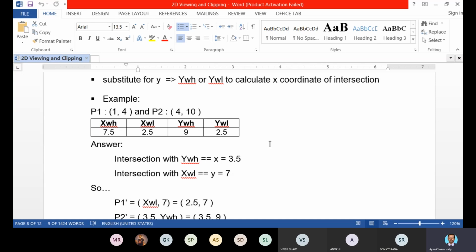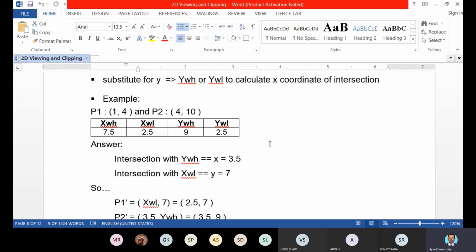And in this way, you can find out the region code for point P2 also. Okay, let's see. For point P2, x is equal to 4. If x is less than xwl, xwl is 2.5 and x is 4, so x is not less than xwl. So the first bit will be 0.